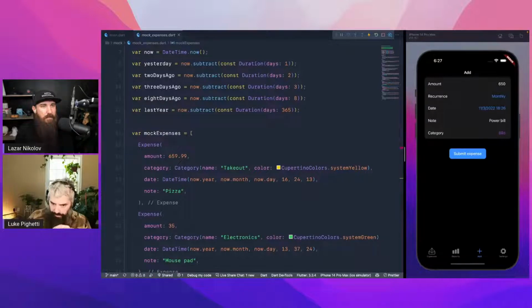github.com/Nicole of Lazar. Let's see the repository name. I think it was Goodbye Money Flutter. There we go. Sending the message. Awesome. Let me know if you got it.